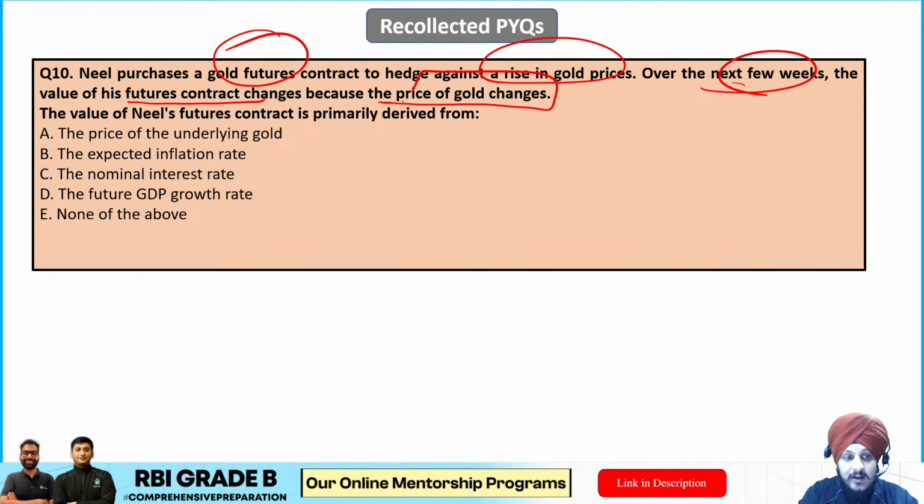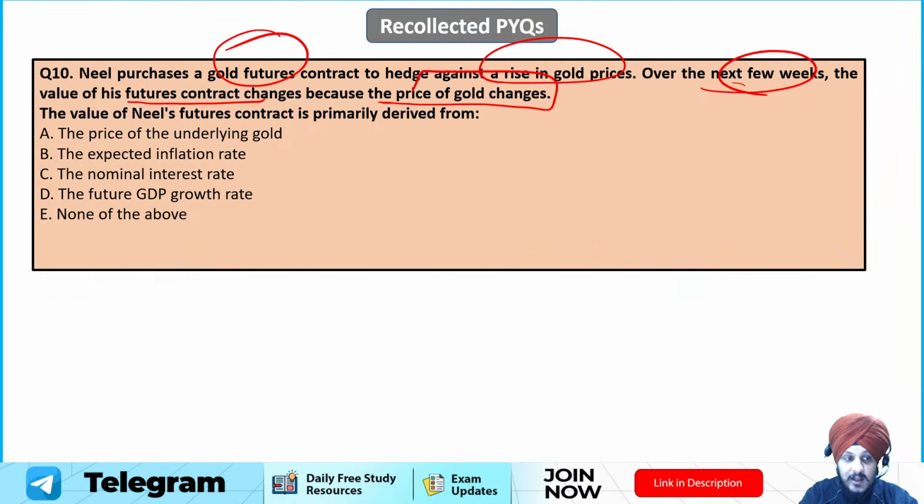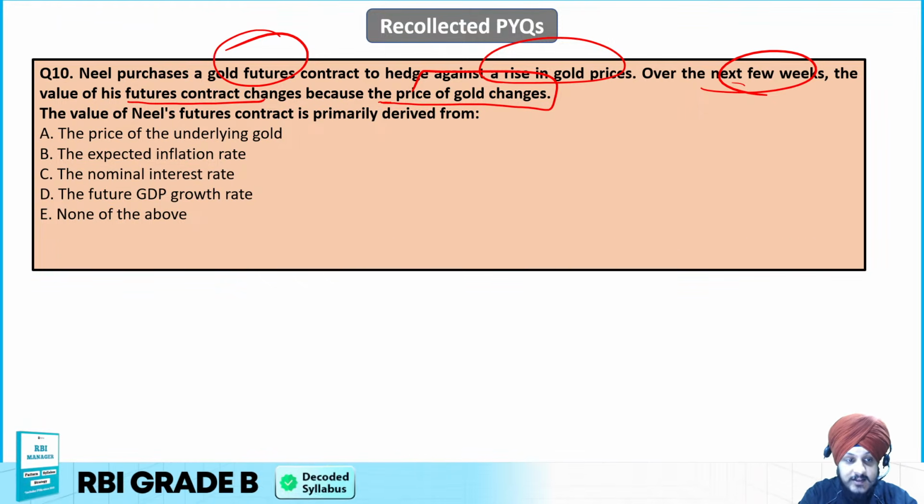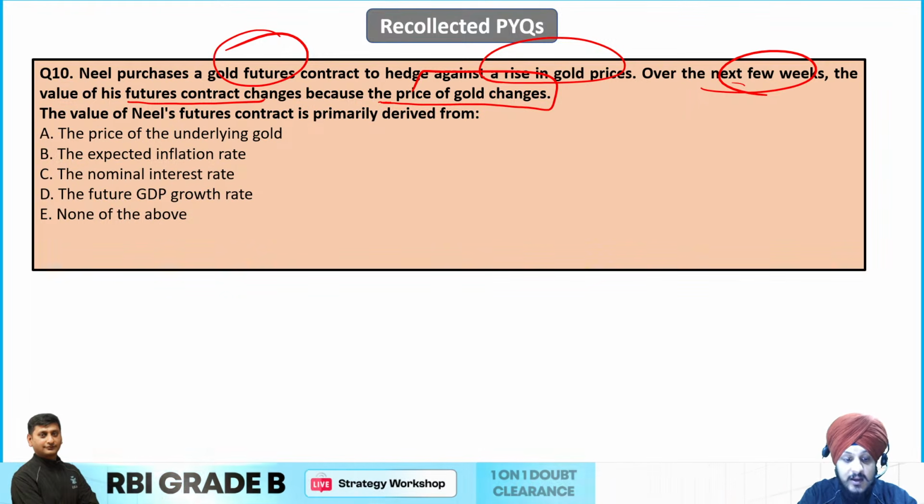So you have to tell that the value of Neil's future contract is derived from what? Option A, it is derived from the price of the underlying gold. Option B, it is derived from the expected inflation rate. Option C, the nominal interest rate. Option D, the future GDP growth rate. Option E, none of the above. So what is going to be the answer to this question? It's a very easy question, right?